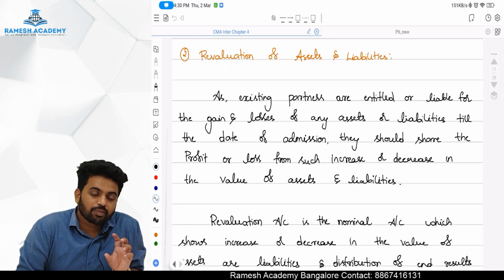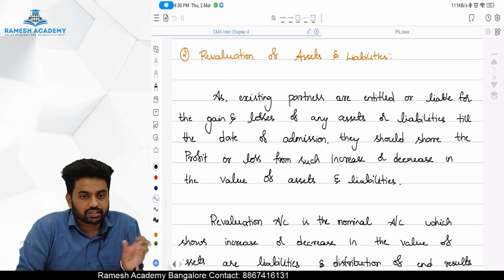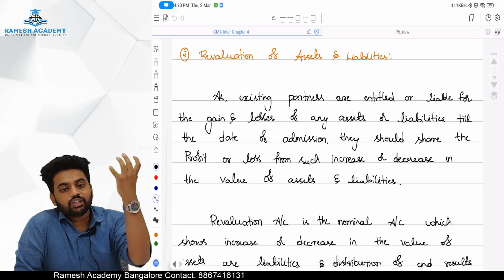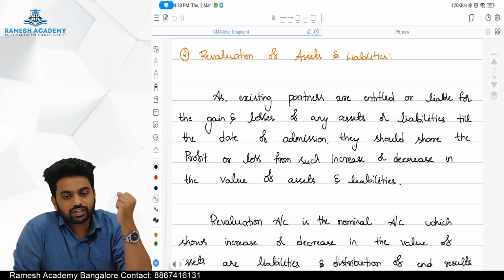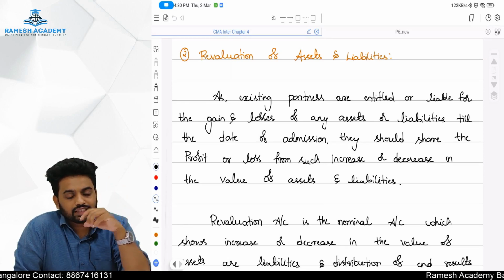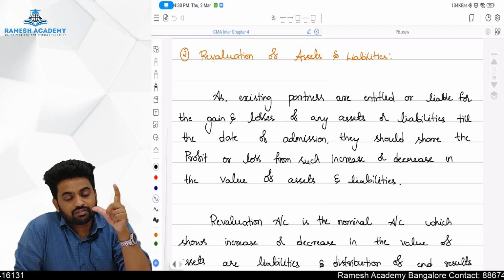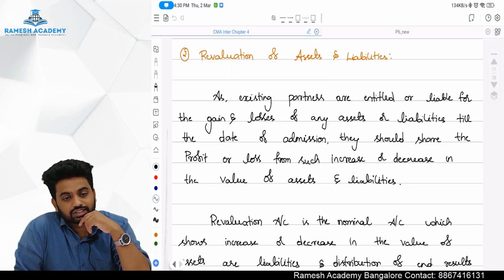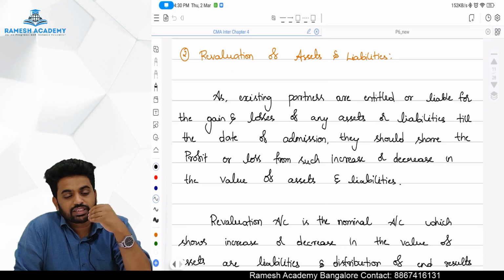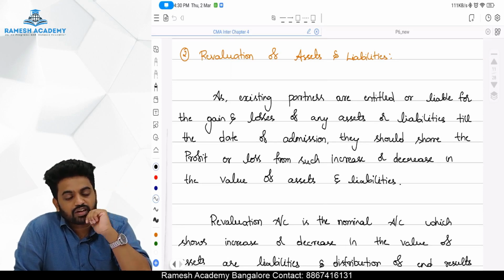So whatever happened in the increase or decrease in the assets and liabilities will be of the existing partners. If we do not revalue our assets and liabilities, even the new partner will get a share of such increase or decrease, which is basically unfair because he hasn't worked towards it. Only the existing partners worked towards it.